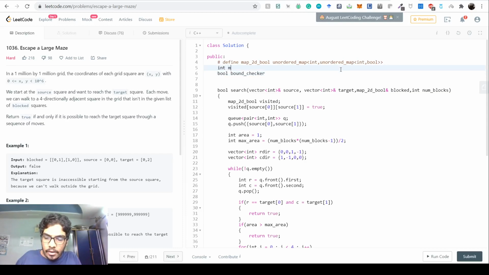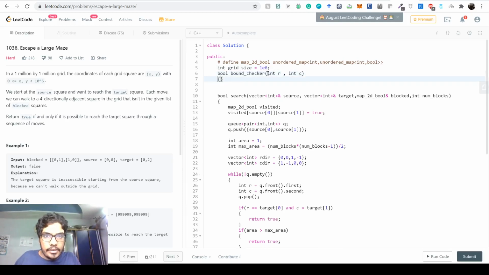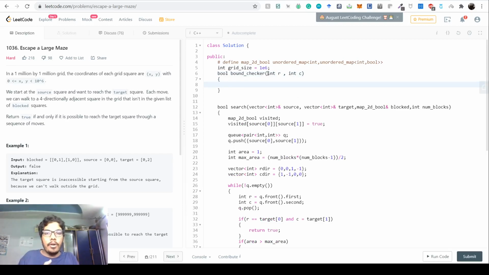There's also a global variable called grid size, and that's a million. What this bool bound checker takes is an int row value and an int column value, and it just tells whether these values are in bound or not.